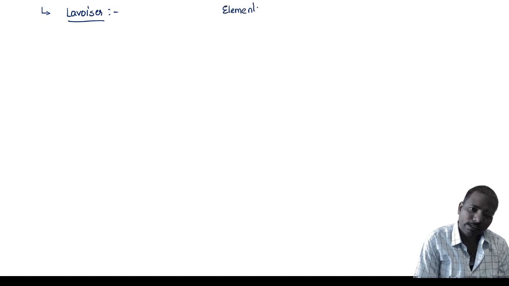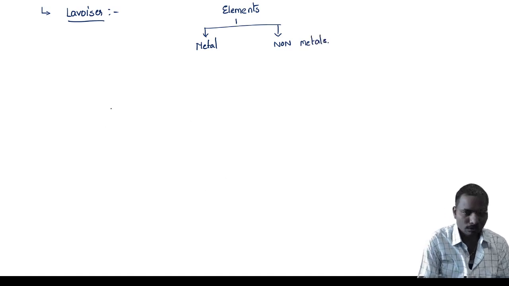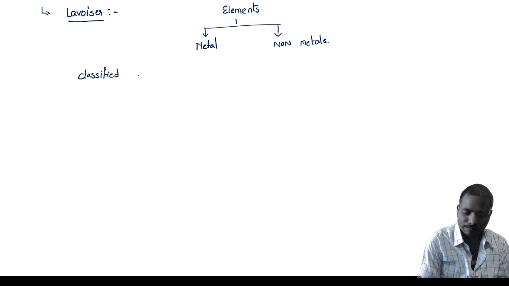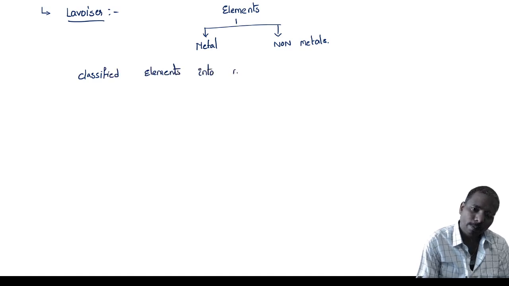One group is metals, one group is non-metals. So note down the point here: according to Lavoisier, elements are classified into metals and non-metals.